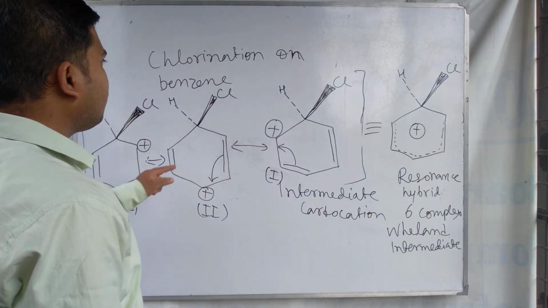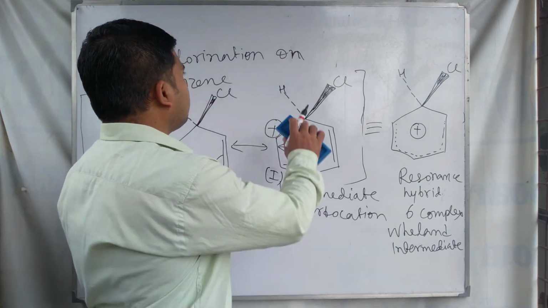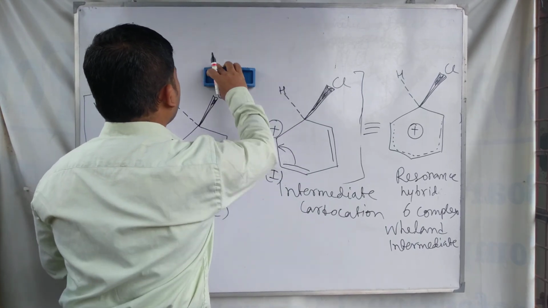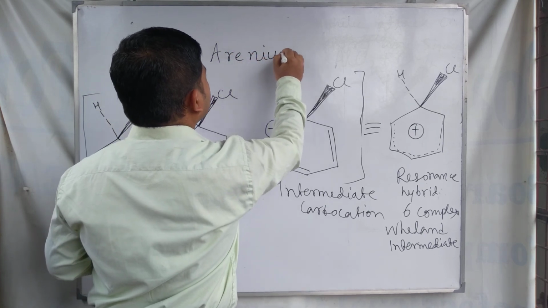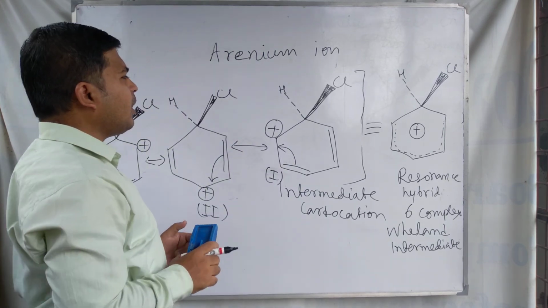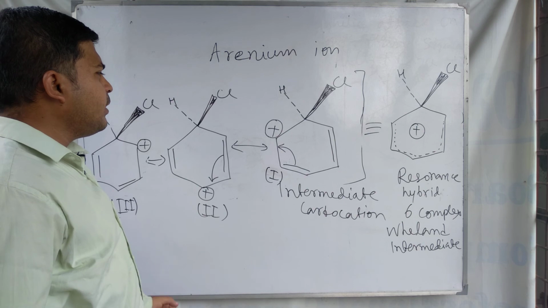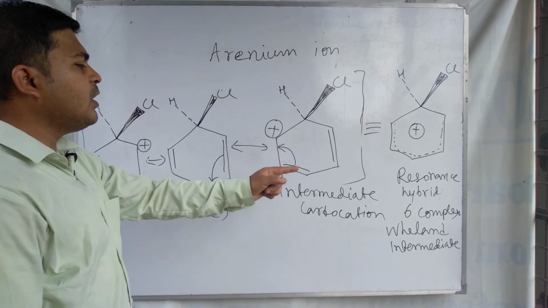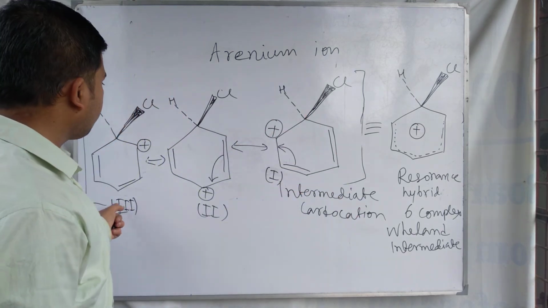So the reaction intermediate, or carbocation, is also called the arenium ion. Arenium ion, sigma complex and Wheland intermediate are the same thing.